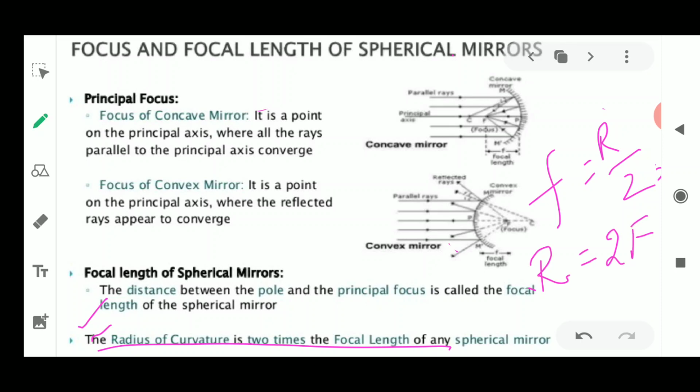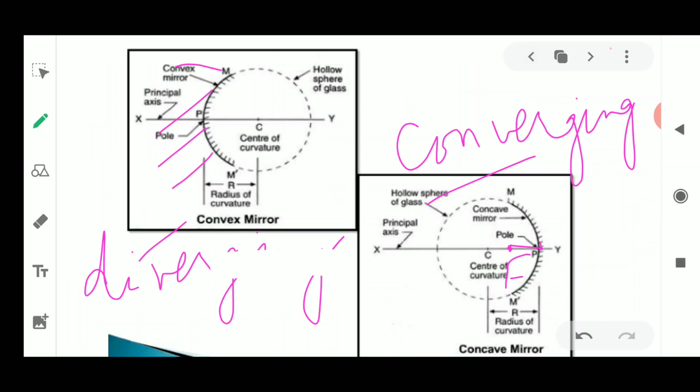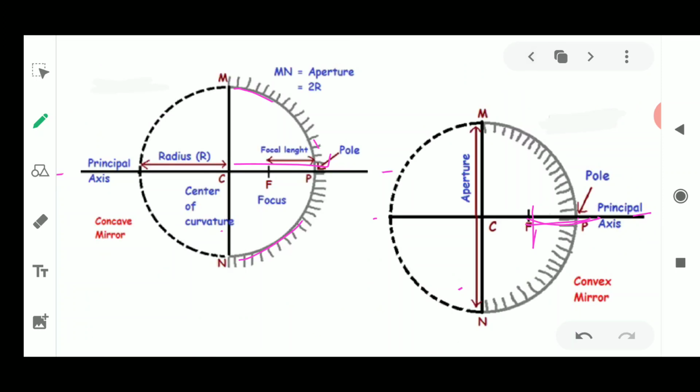So please remember this: the focal length is half of the radius. Whether it is a concave mirror or a convex mirror, this concept remains the same. Please remember this concept of the focal length, the radius of curvature and the center of curvature.